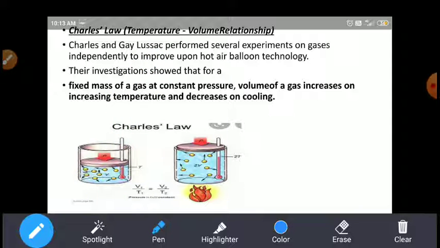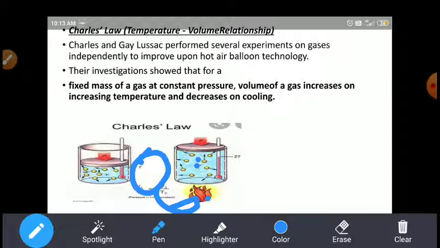So when we apply heat, when we increase the temperature T1, what happens? The gas particles collide with each other. Due to the collisions, the gas particles apply pressure over the container as well as the piston, because the gas particles gain increased kinetic energy when we increase the temperature.